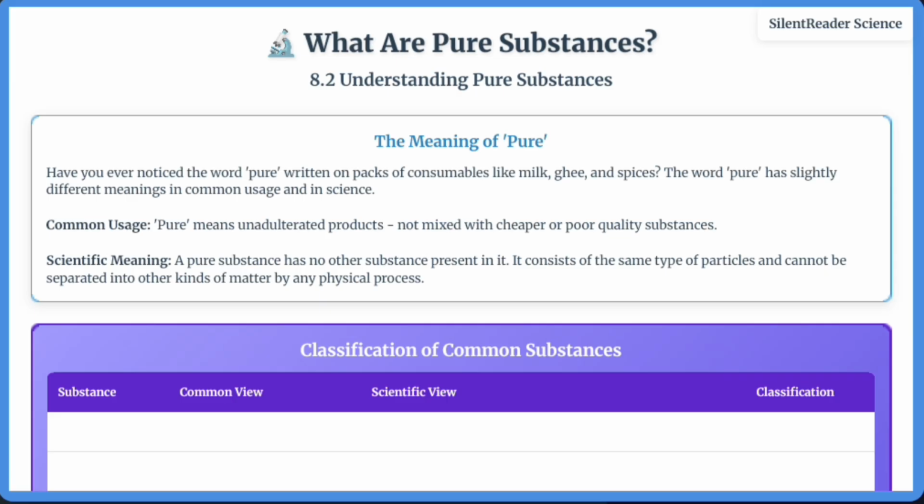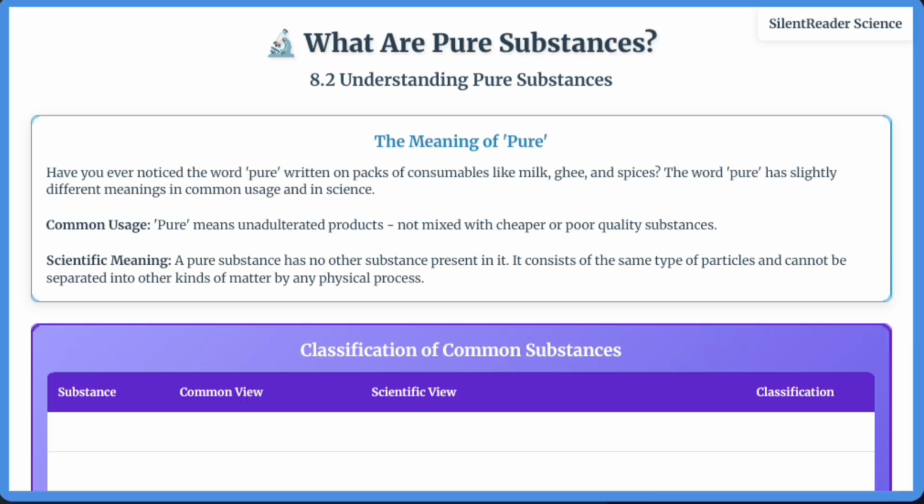Now let's understand pure substances. The word pure has different meanings in common usage and science. In everyday language, pure means unadulterated, not mixed with cheaper substances. But in science, a pure substance has no other substances present in it and consists of the same type of particles throughout. For example, while we might call milk pure in common language, scientifically it's a mixture of water, fats, proteins, and other substances. Pure substances are classified into two types: elements and compounds.